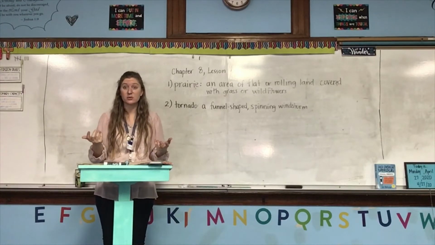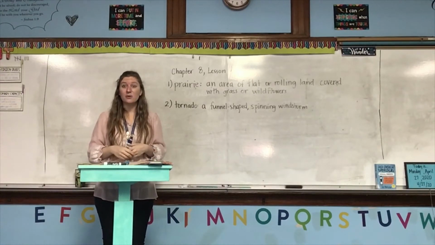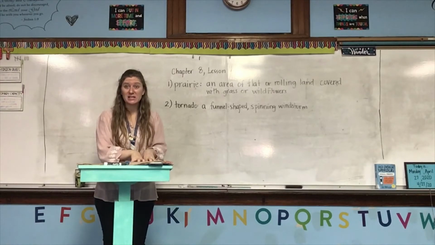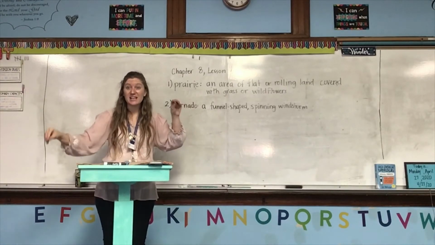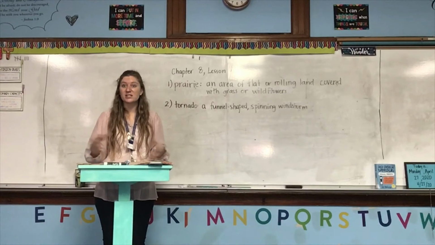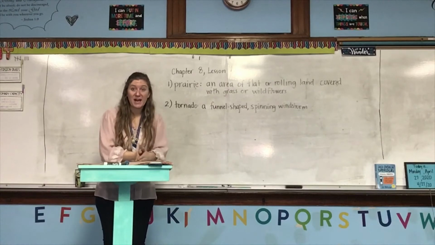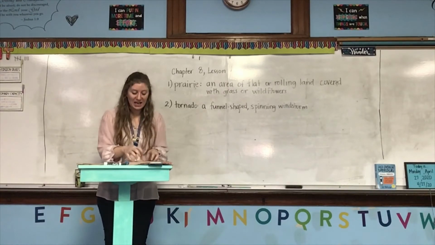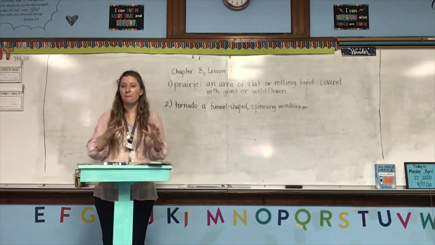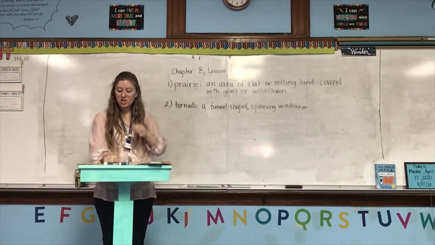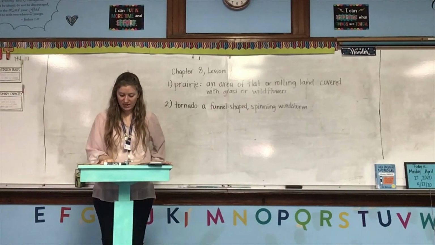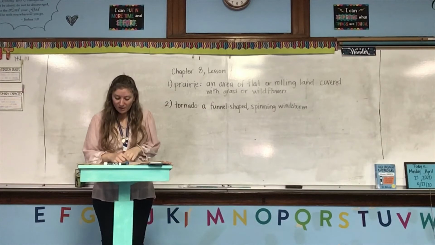So you can see a tornado go through a town, and you can see where one house is completely destroyed, but the houses on either side of it might only have some of their shingles torn off or some siding torn off. That's what's crazy about a tornado. It goes along a path, a small path, and anything in its path can be completely destroyed. Let's look at the picture at the top of the tornado and let's read about it.